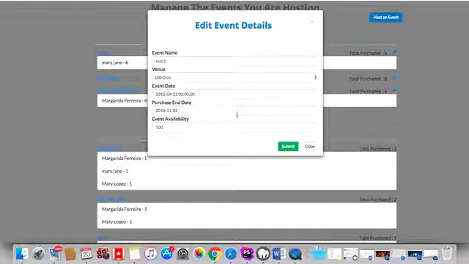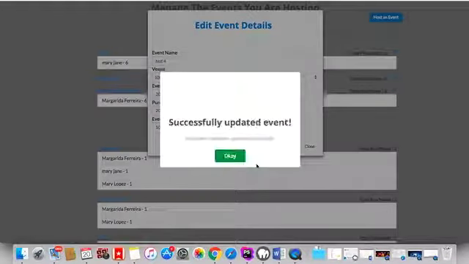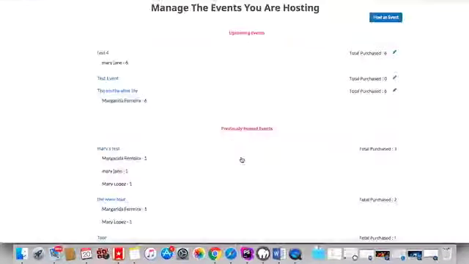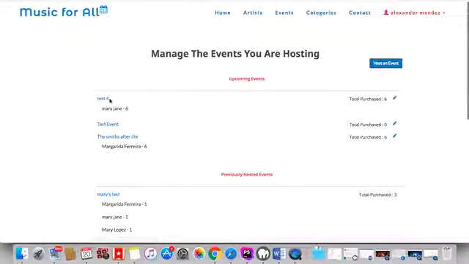You cannot change the price, for example, because we thought that would be unfair for the people that have already bought the ticket, so that you cannot do. So as we can see, we've changed this event from test 5 to test 4.